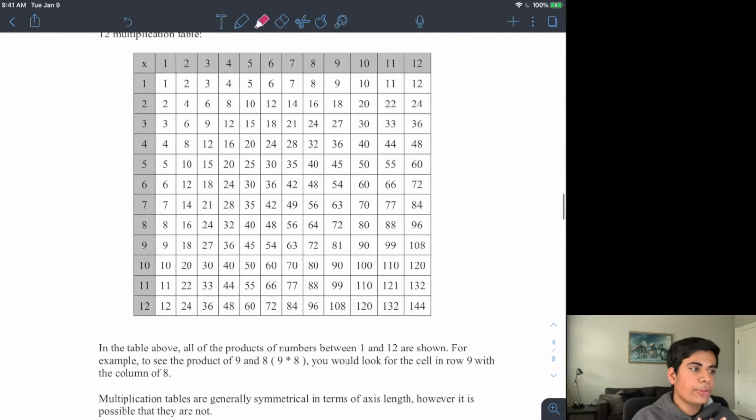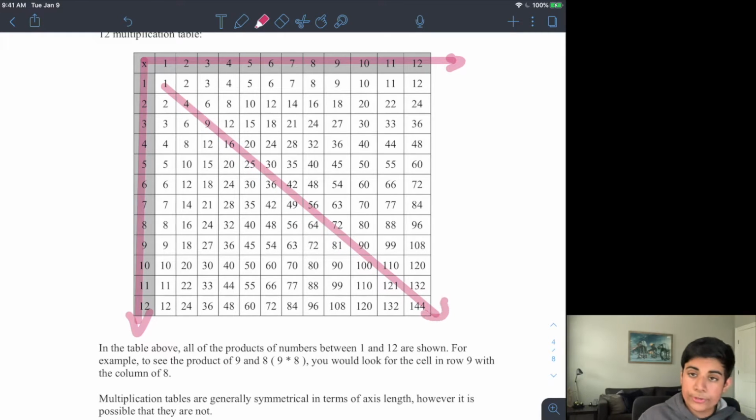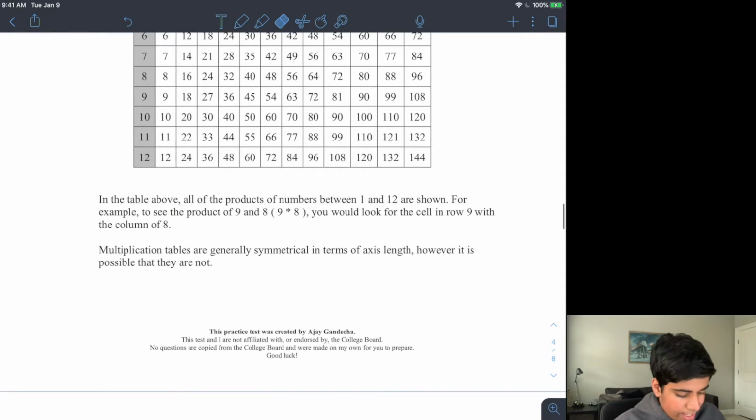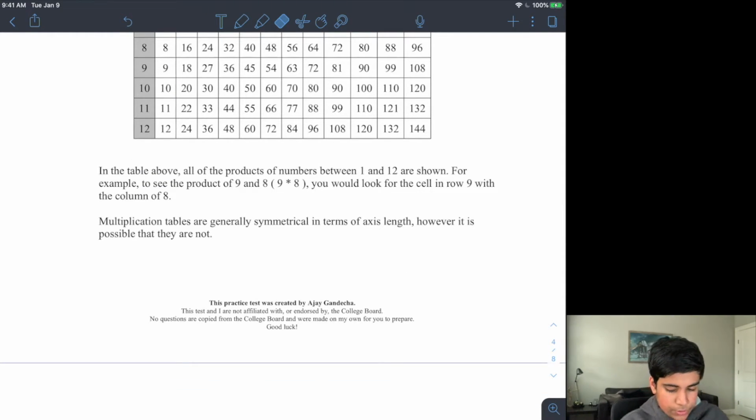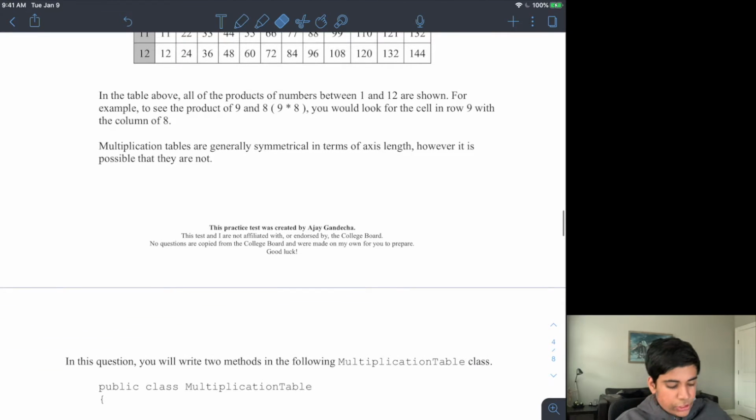Most people know what multiplication tables look like, with an axis of numbers on one side, an axis of numbers on the other side, and products all the way through. In the table above, all of the products of numbers between 1 and 12 are shown. For example, 9 and 8: you look for the intersection of row 9 with column 8. Multiplication tables are generally symmetrical in terms of axis length. However, in this case, it is possible that they won't be.